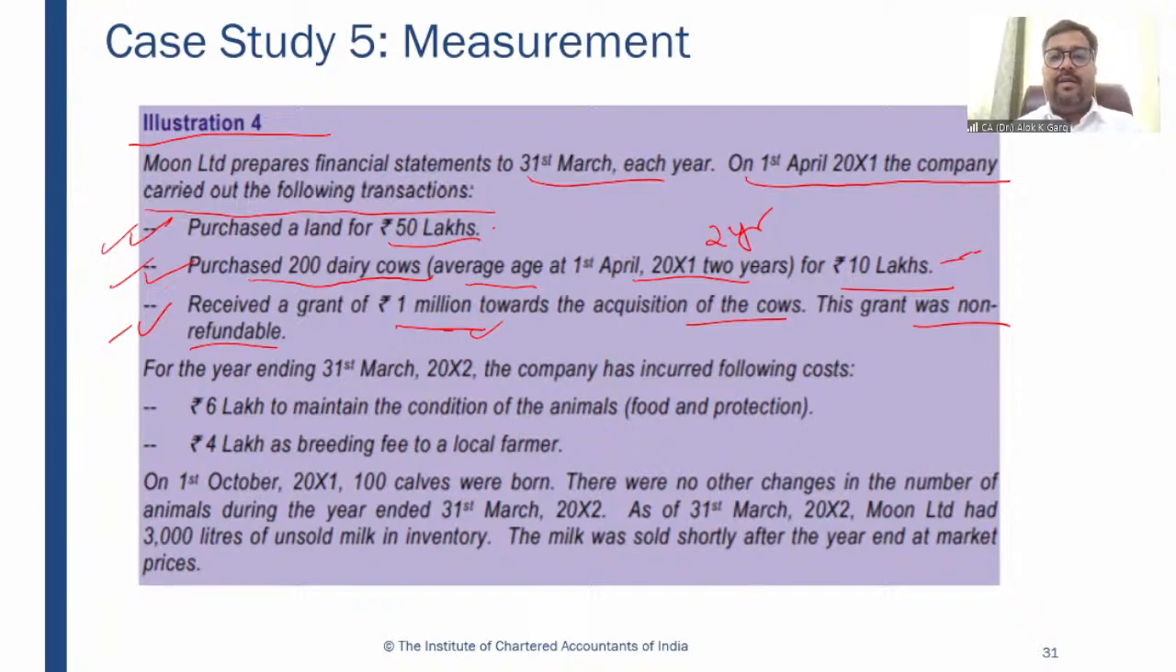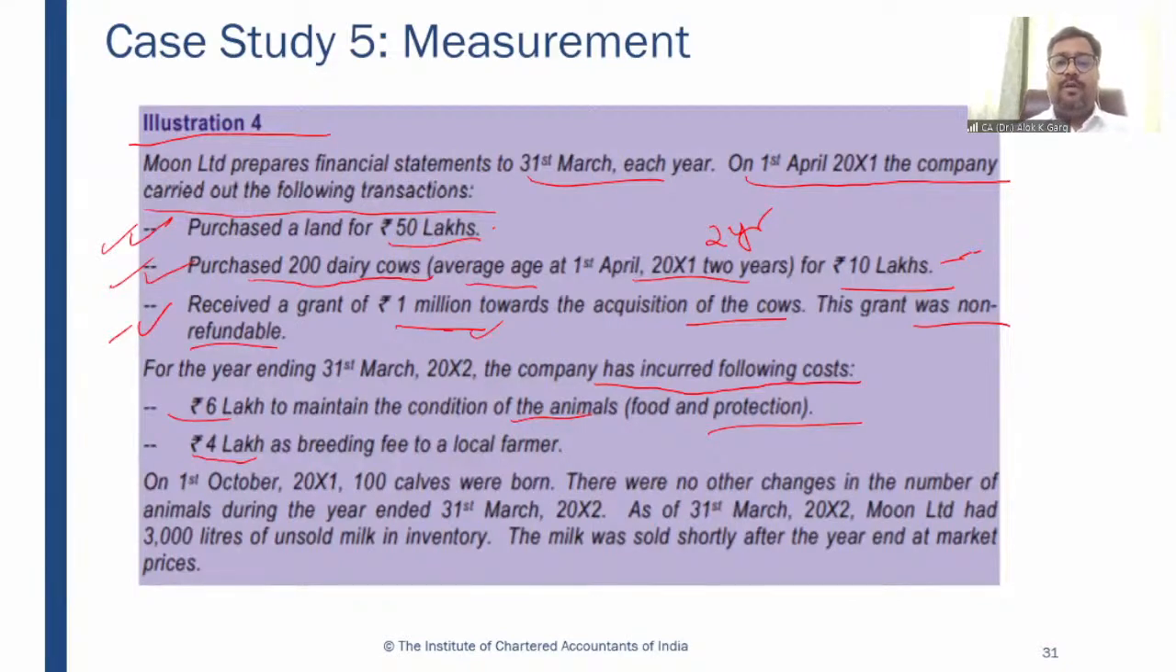For the year ending 31st March 2002, within a year, the company has incurred the following costs: 6 lakh rupees to maintain the condition of the animal, food and protection. So this is a recurring cost for the biological asset, to maintain the biological asset. So this recurring cost will go to the P&L. Then 4 lakh rupees as a breeding fee to a local farmer. Again, it is a P&L item. This 4 lakh has to be charged to the P&L.